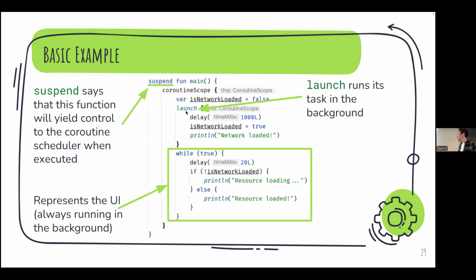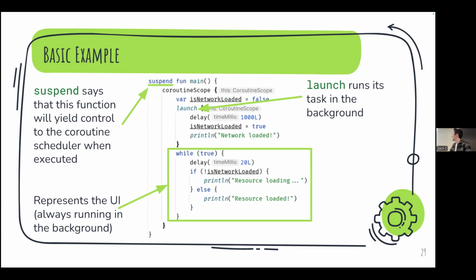It's just trying to give you a bit more intuition on how to use coroutines. The key concept here is that when we execute launch, it's going to just start running in the background, and then this code will pretty much immediately run. So that's the basic example.